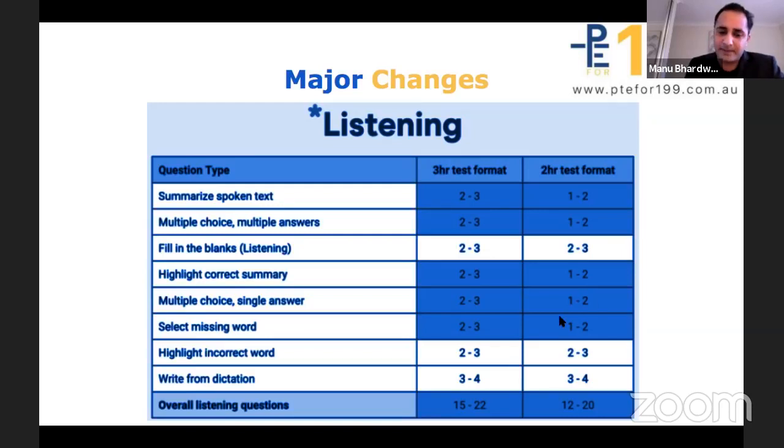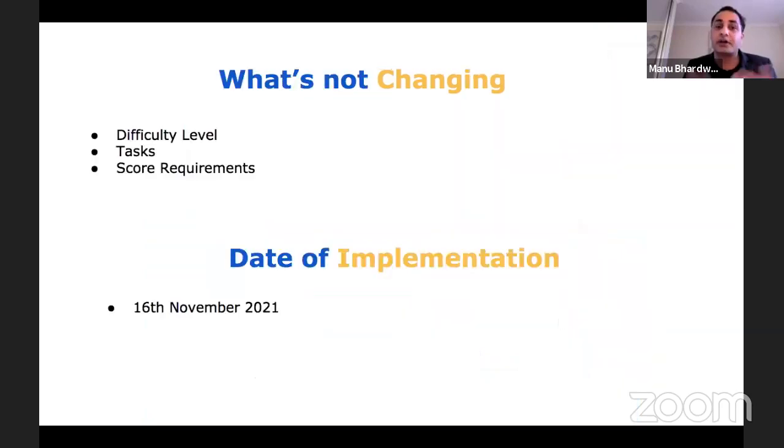Now, it is very important for us to understand what is changing and what is not changing in the examination after 16th. The difficulty level will not change. Tasks will still be 20 tasks. There is no change in the question types.